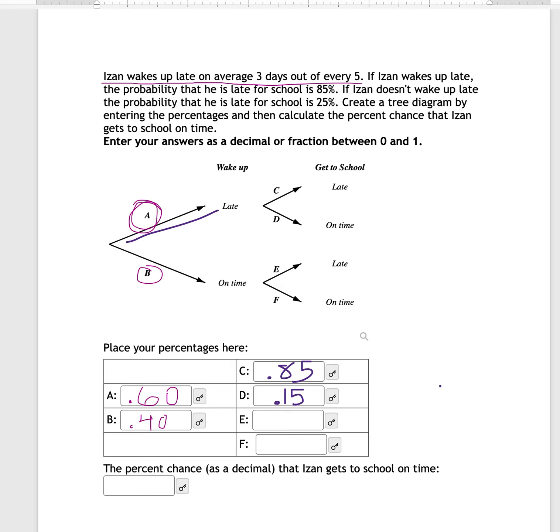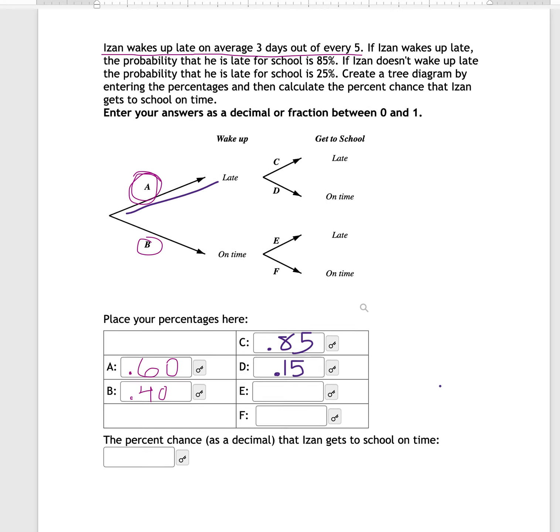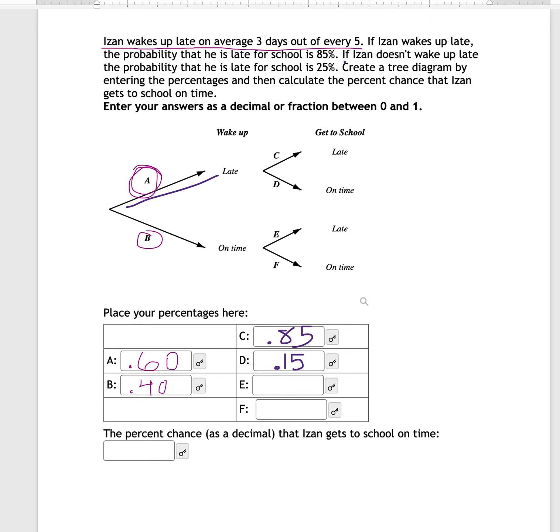So if we're looking at just this branch, A, then C and D is going to be broken up into 0.85 and 0.15. Now, another clue that's given to us in the problem, it says if Eisen doesn't wake up late, then the probability that he's still late for school is 25%. So if I follow that track down this branch, if he wakes up on time, but he's still late, this branch E would be 25%. So this is going to be 0.25. So 0.25 is the probability that Eisen is late even though he has woken up on time.